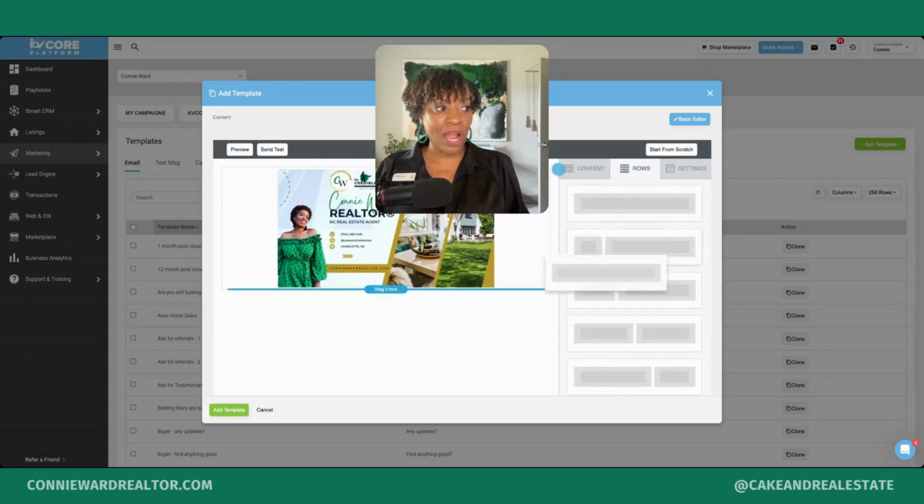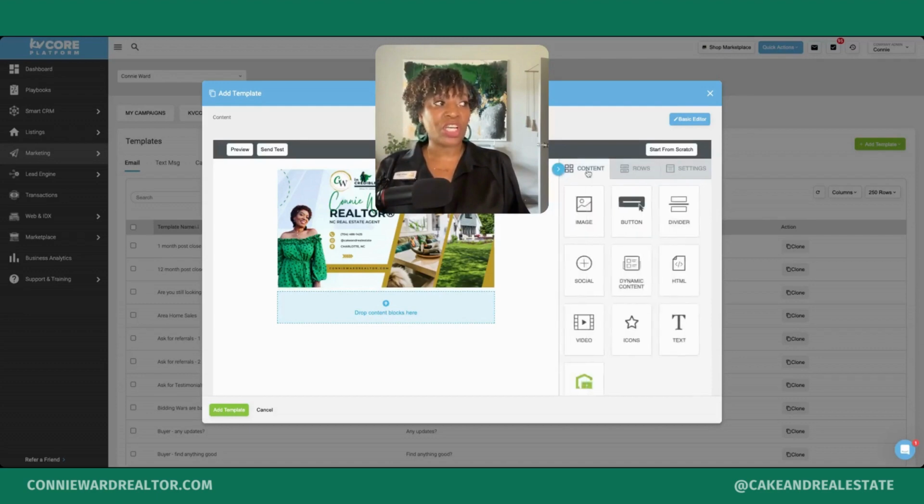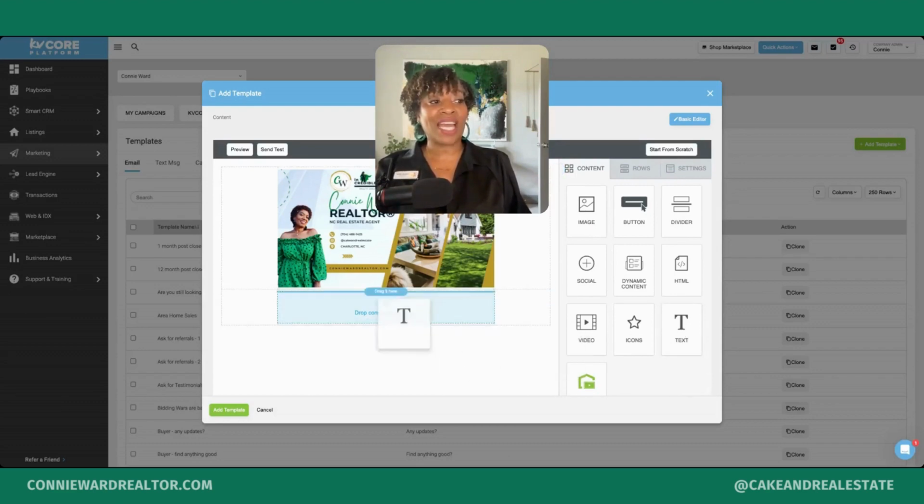So we want to grab the format that we want and we want to drop it. That creates the content block where we're going to add the type of content we'll be including in this section. So let's just say we're putting text in this section. Now we have our content block and we want to add text, so we're going to drag the text to the content block.